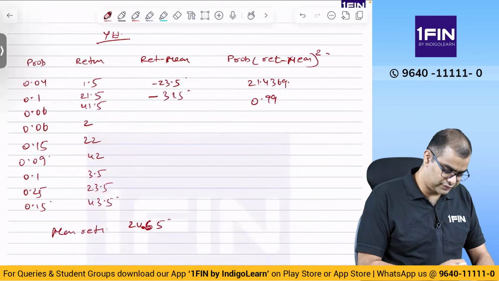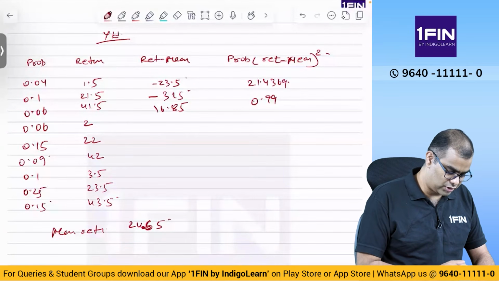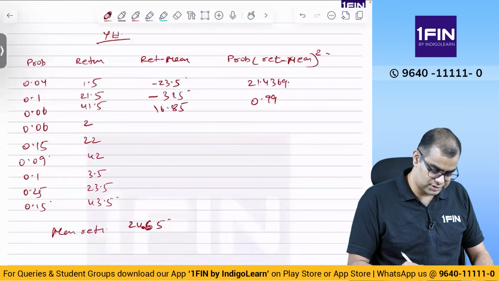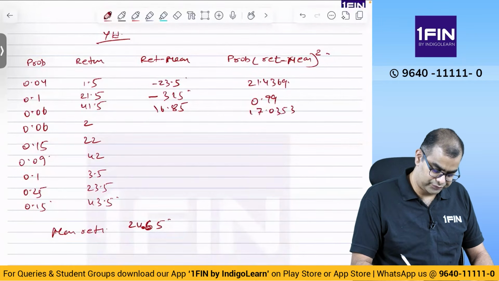Then 41.5 minus 24.65 is equal to 16.85, into is equal to 283 into 0.06 is equal to M plus 17.03535.